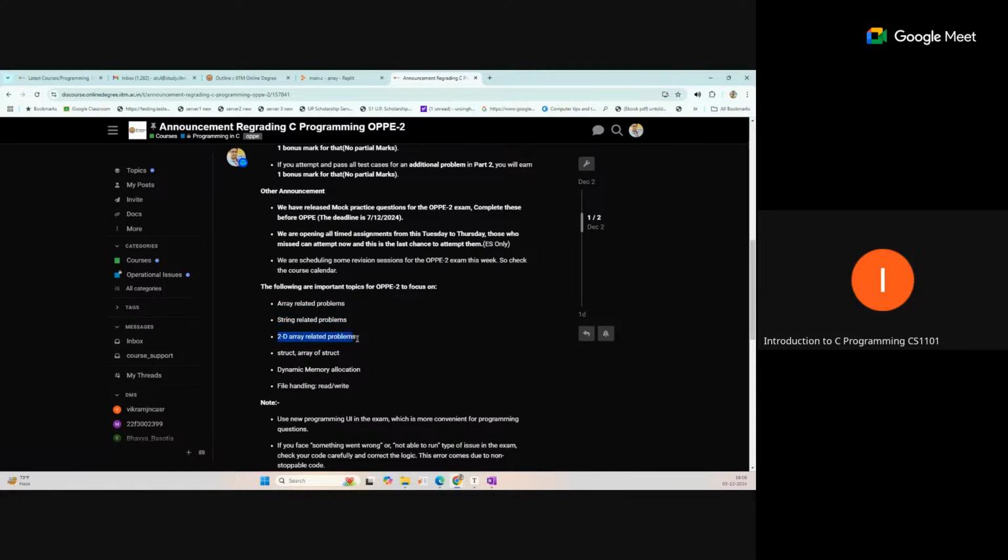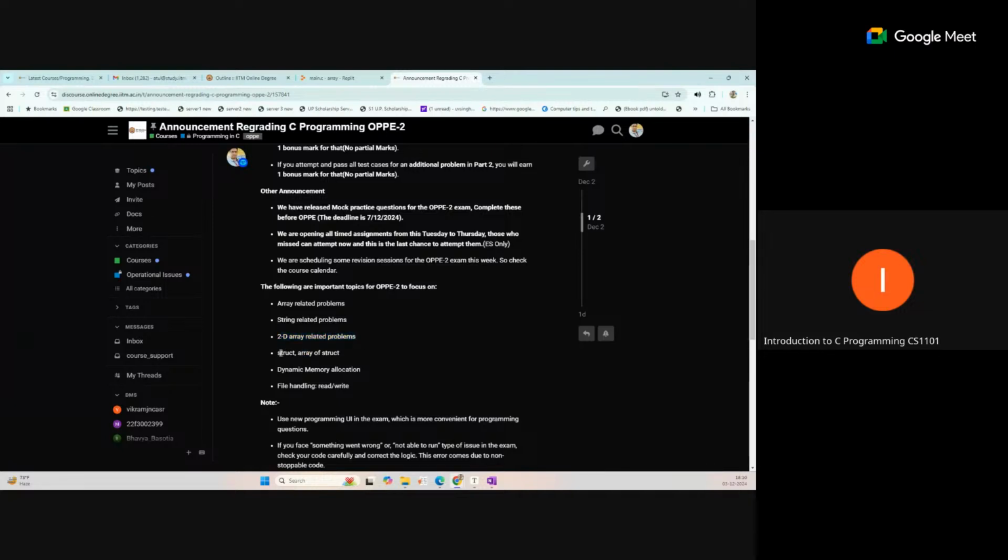Also 2D array. Okay, so we have also discussed in week 9 the 2D array, how we can represent this matrix data in the array. So a two-dimensional array that we can store, and then how we can traverse each element. Suppose the question looks like this: what's the maximum element in the matrix? Then you should know how to traverse the matrix data. Okay, so array and row and column combination. You should know the nested for loop implementation to access all the elements from the matrix or 2D array. That type of understanding you should have.